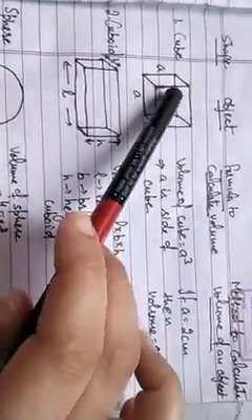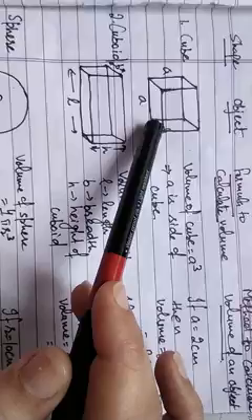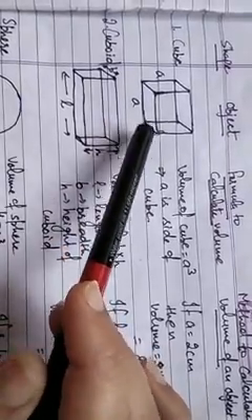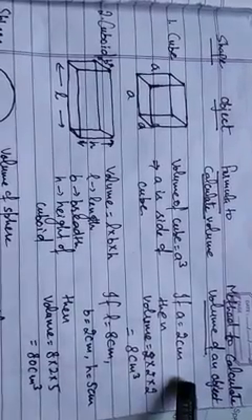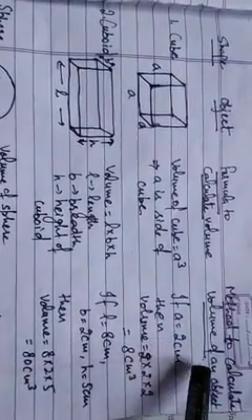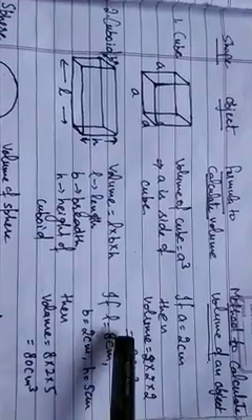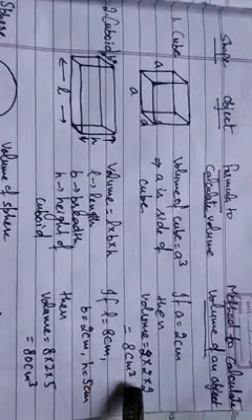So first is cube. This is the shape of the cube. You know that a cube has all sides the same. If A is the side of the cube, then the volume of the cube will be equal to A cube. And if we calculate the volume of a cubic object whose side A is equal to 2 centimeter, then the volume of that object will be equal to 2 into 2 into 2 centimeter cube, that will be equal to 8 centimeter cube.